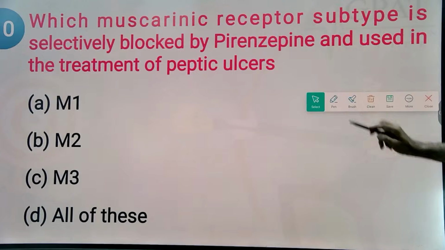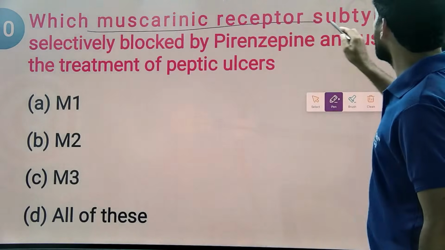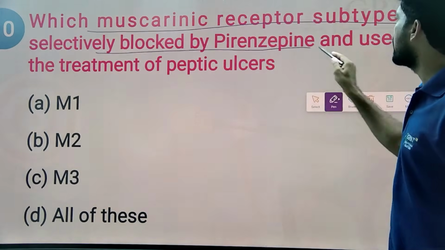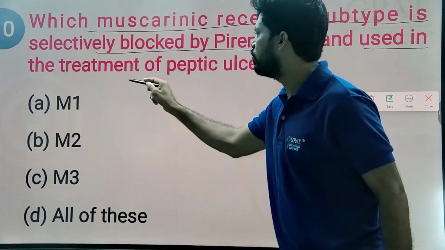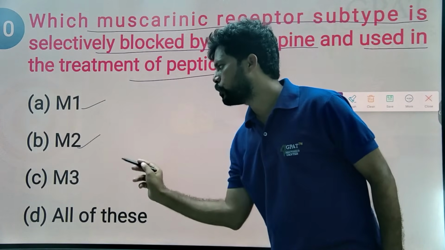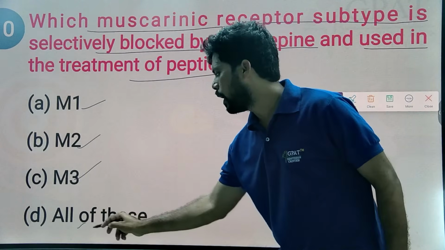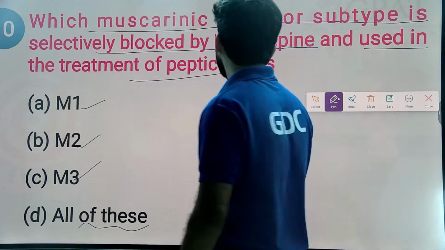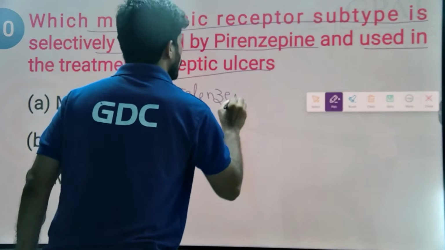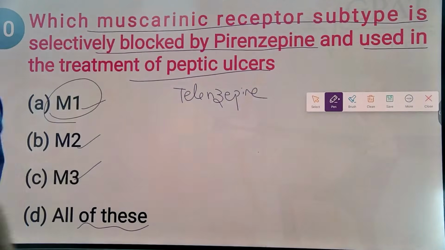Next. Which muscarinic receptor subtype is selectively blocked by pirenzepine and used in the treatment of peptic ulcer? M1 receptors are located in the gastric gland, M2 receptors in the heart, M3 receptors in glands and smooth muscles. Especially pirenzepine and telenzepine, selective M1 receptor blockers, help in the treatment of peptic ulcer.